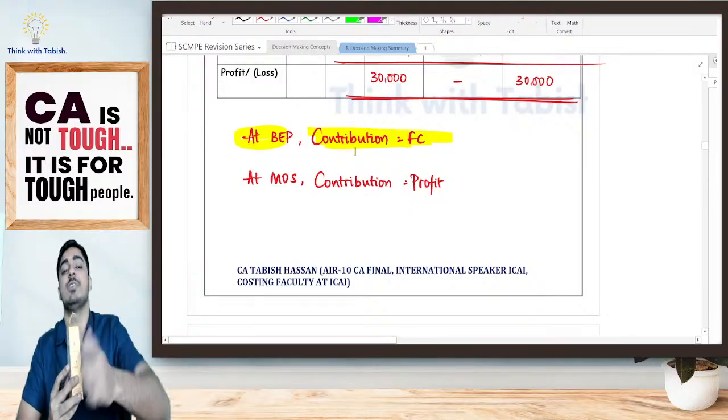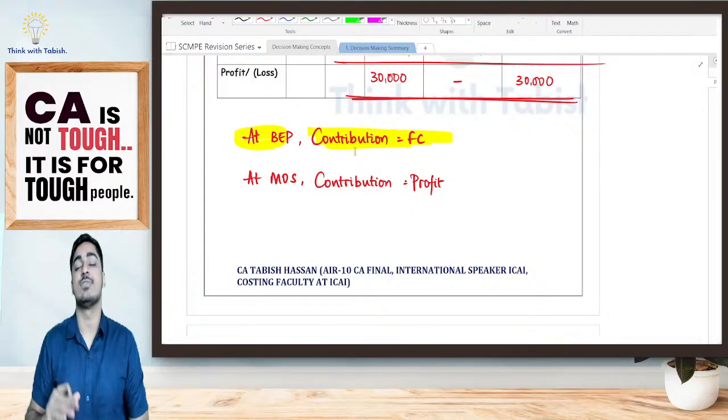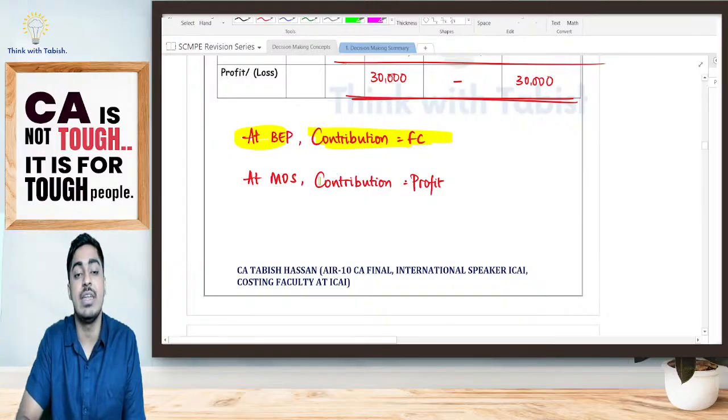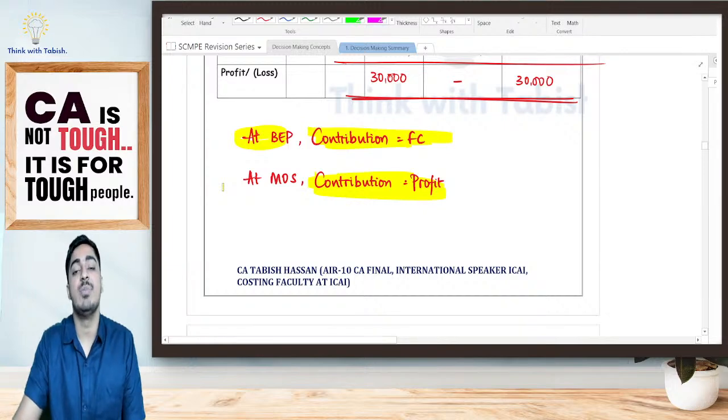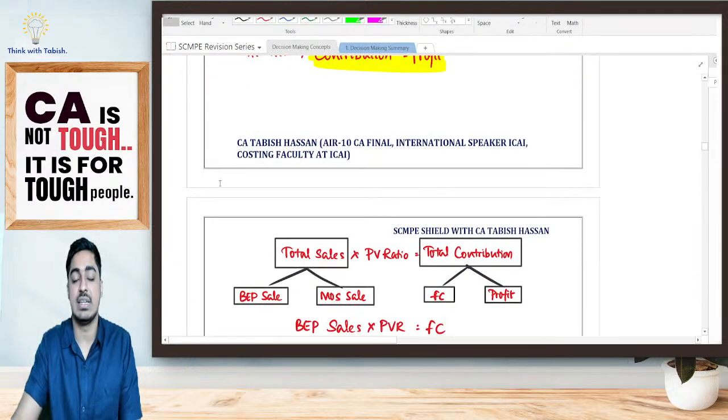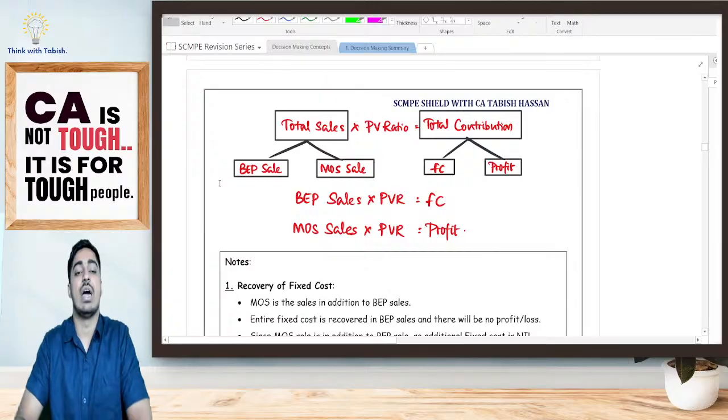I will use it to pay my fixed cost. From my MOS, whatever contribution I'm getting, I've already paid my fixed cost. So whatever contribution I'll be getting will be equal to my profit. Is it clear, everyone? So I can also write it.